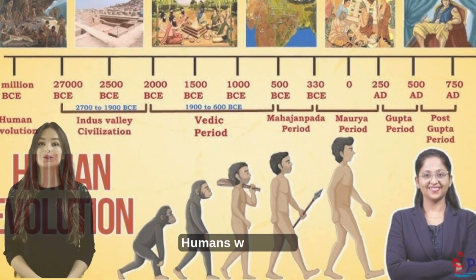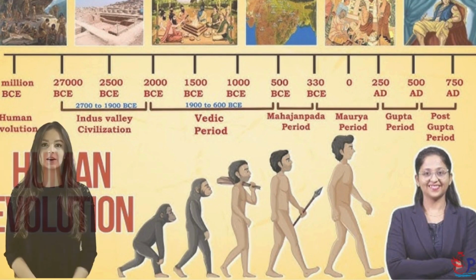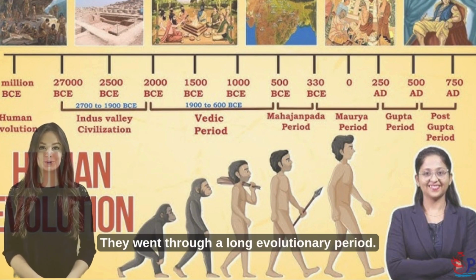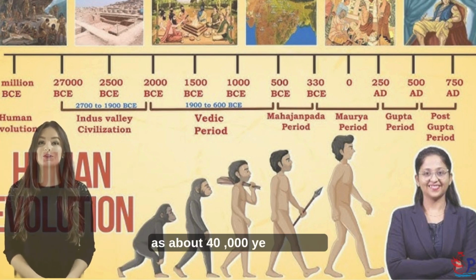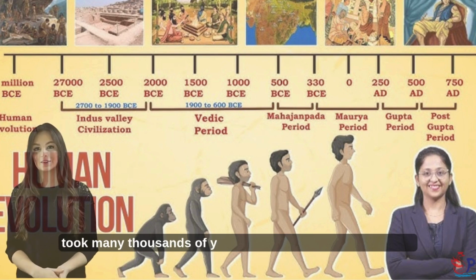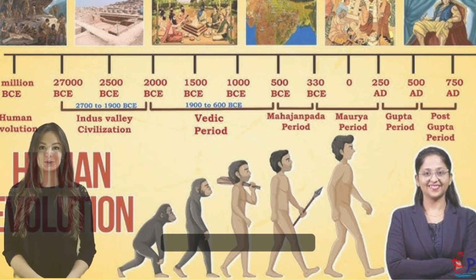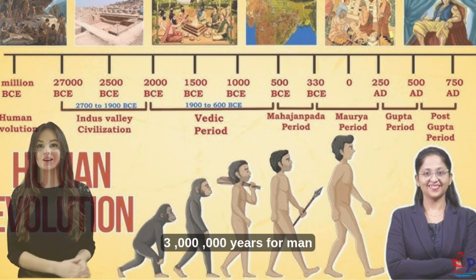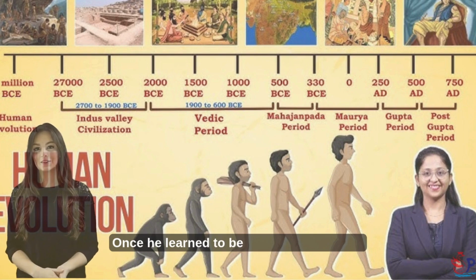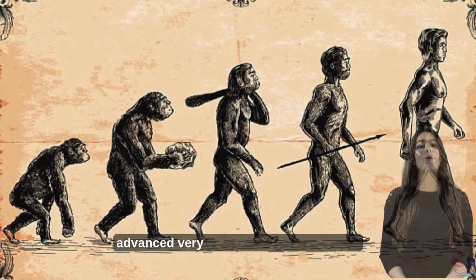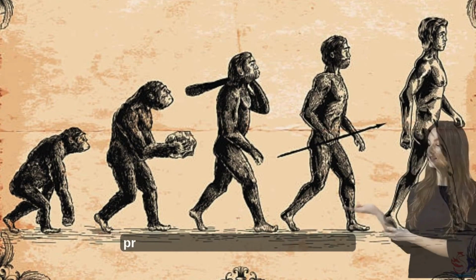The journey of humans. Humans were apes about 5,000 years ago. They went through a long evolutionary period. Modern man appeared on the Earth as recently as about 40,000 years ago. It took many thousands of years for primitive man to develop into a civilized man. It took about 3,000 years for man to change from a food gatherer to a food producer. Once he learned to be a food producer, he advanced very quickly. The more control man had over his surroundings, the faster he progressed.